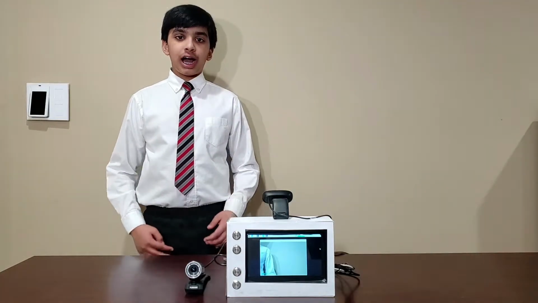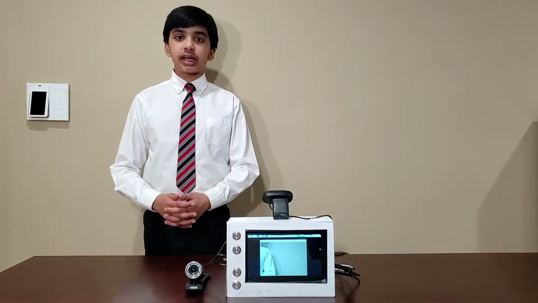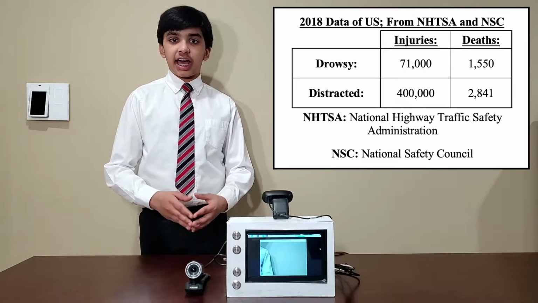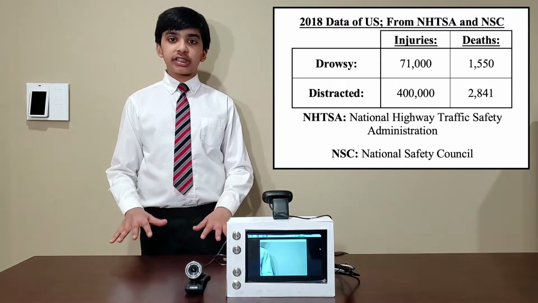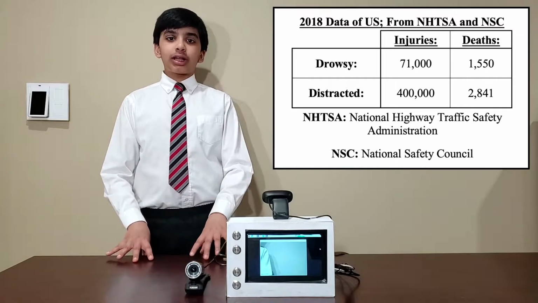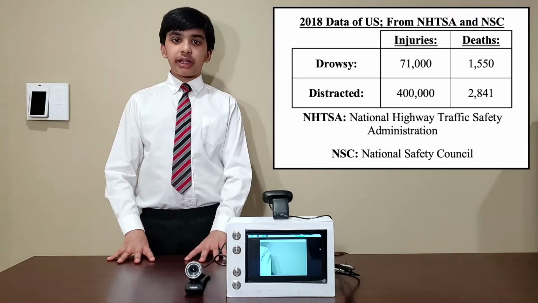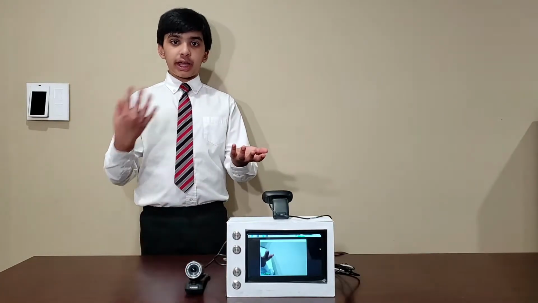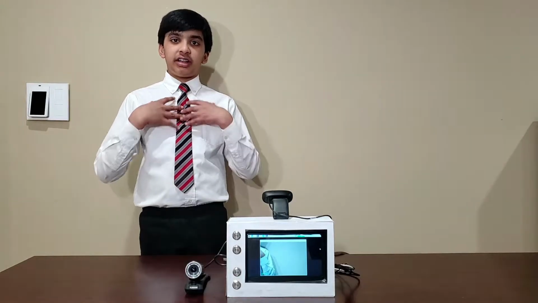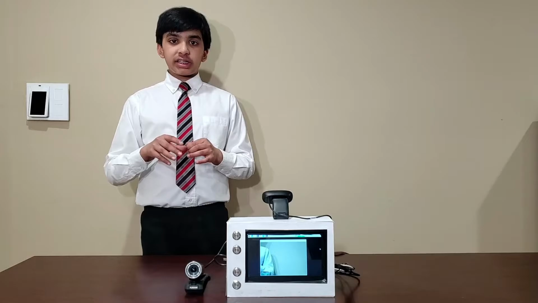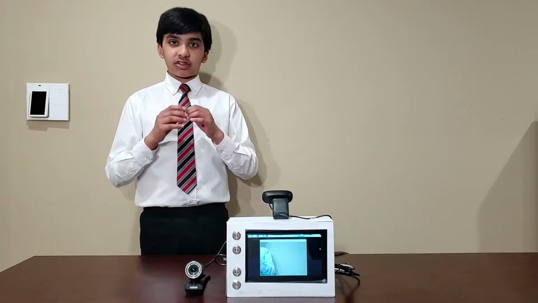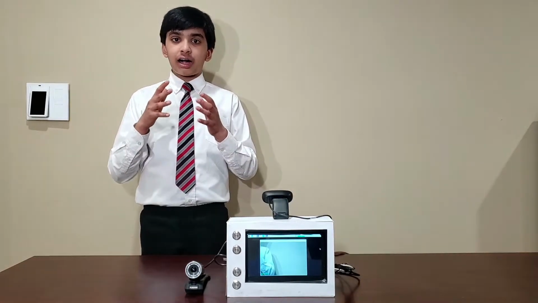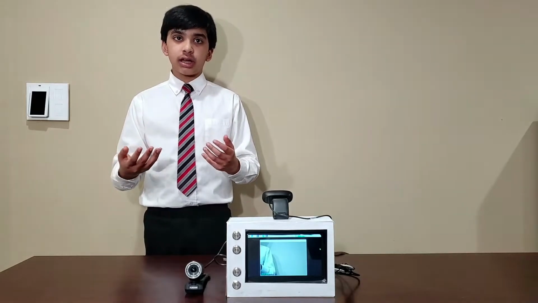Drowsiness and distractedness are two of the main causes of accidents, injuries, and deaths in cars. In 2018, according to the NHTSA and NSC, more than 470,000 injuries and 4,400 deaths were caused by these two factors alone. Traditional sensor-based technologies, such as automatic braking and lane assist, don't focus on the driver, they focus on the environment. Many states have tried to mitigate at least texting while driving by making this illegal, but this has had minimum impact because it is very hard to change drivers' behaviors and enforce this.